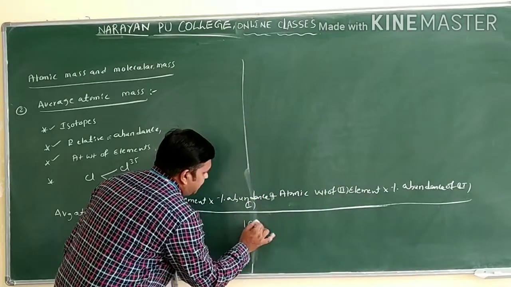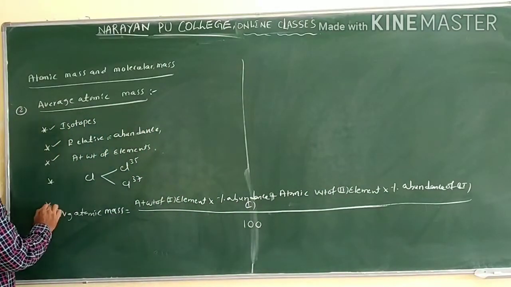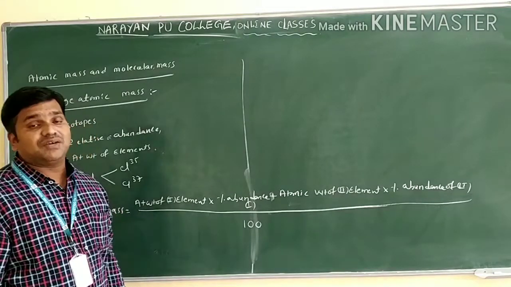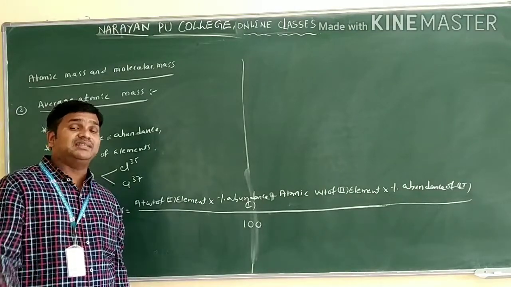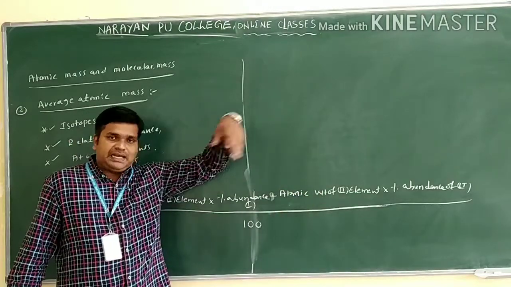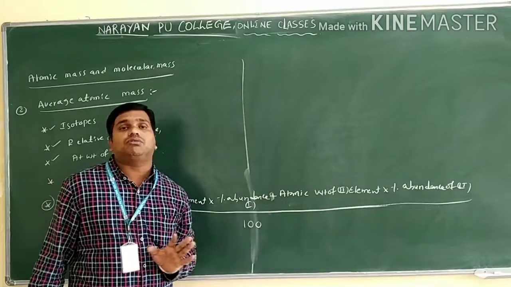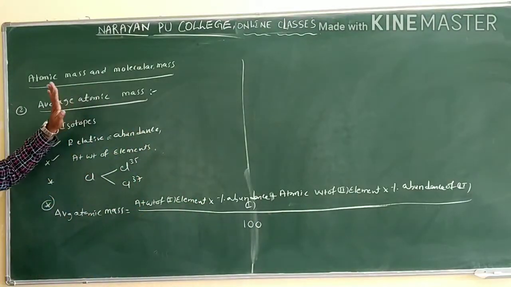Writing 100 means what? Total ratio. So this is the formula we use for finding the average atomic mass of an element when isotopes are given with their percentage abundance ratios. Not only for two elements, maybe they will give 3 or 4 elements. Instead of 100, you have to find the total ratio. So this is regarding average atomic mass.